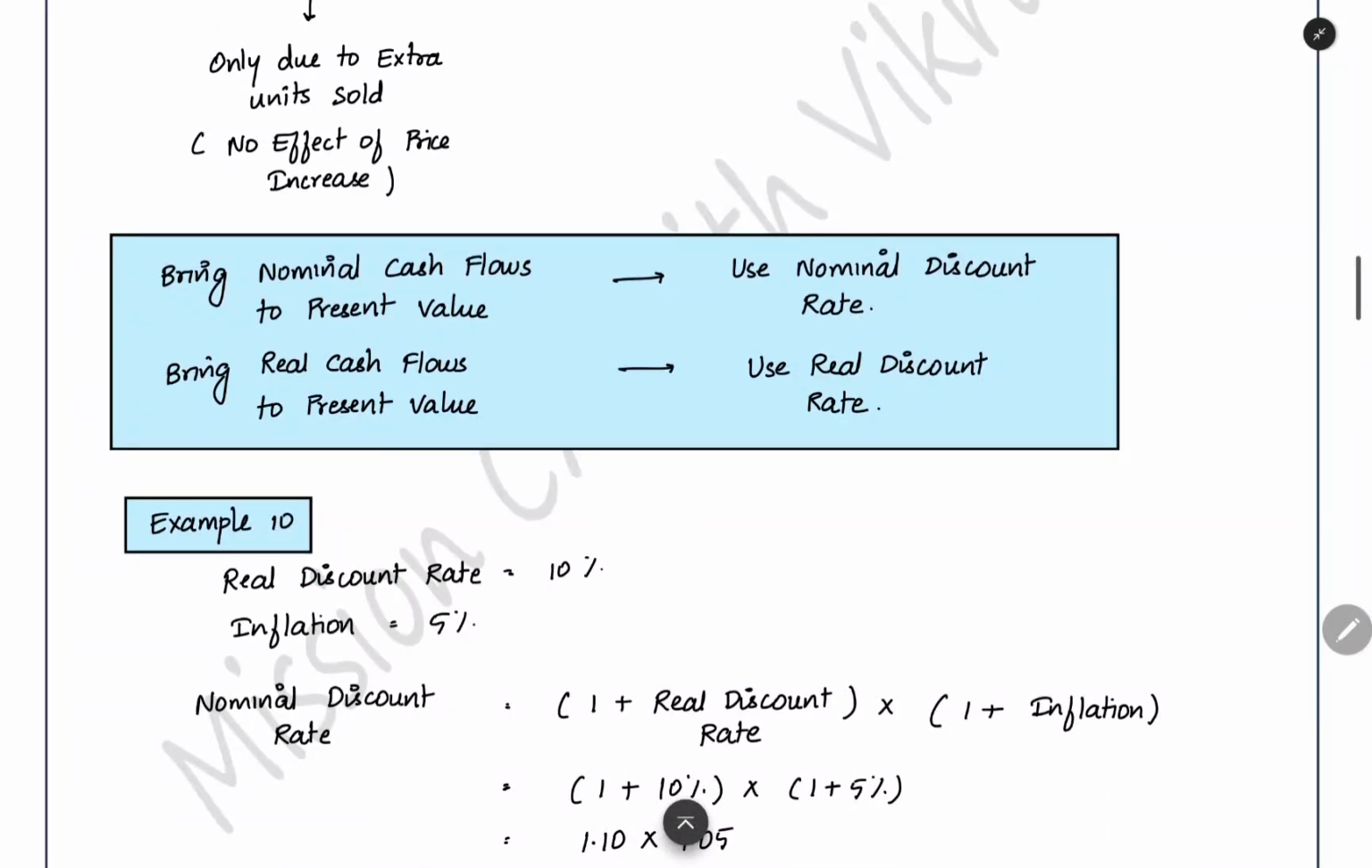Now these two types of cash flow we saw. When you are bringing nominal cash flow to present value, you have to use a nominal discount rate, a discount rate which also includes inflation effect. When you are bringing real cash flow to present value, you have to use the real discount rate, the discount rate without considering inflation. That you have to see.